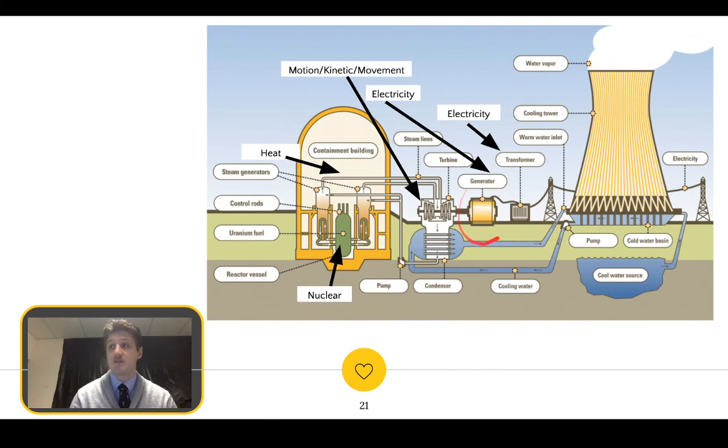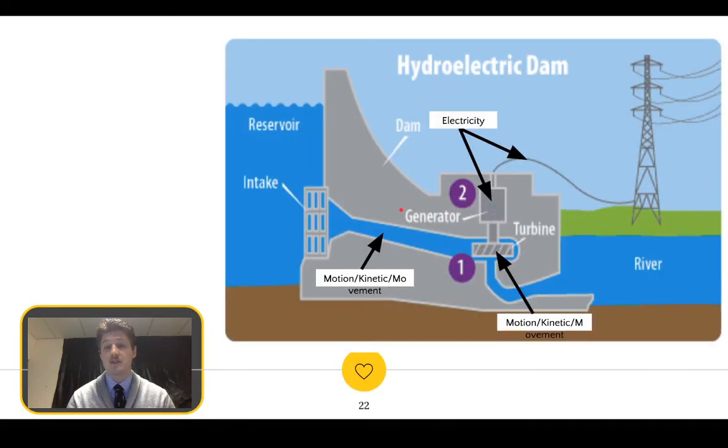They flow in massive numbers, so we need to make sure we transform that electrical energy into the right amount so we don't blow all of our appliances, and that's sent out into our cities and towns and houses. Very similar to a nuclear reactor is the hydro dam.